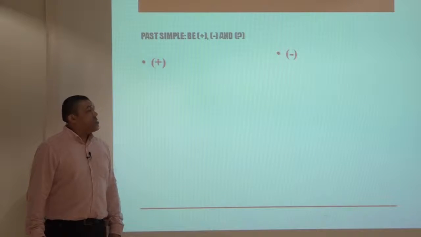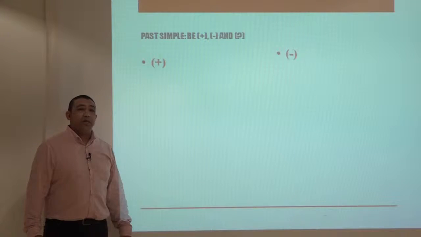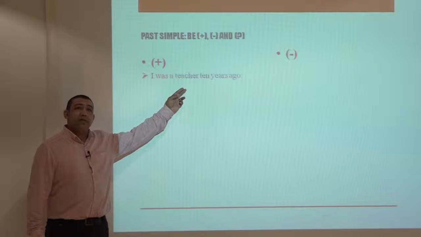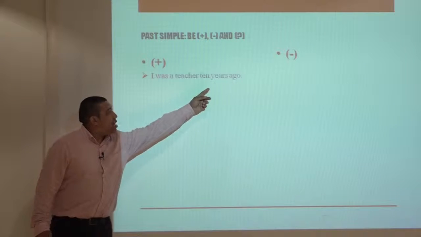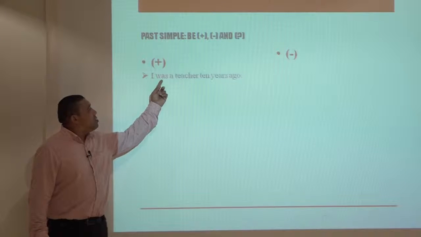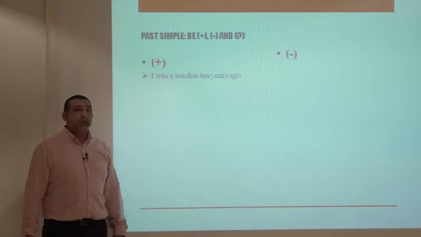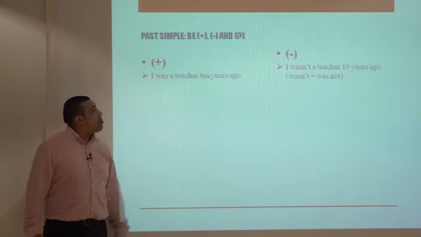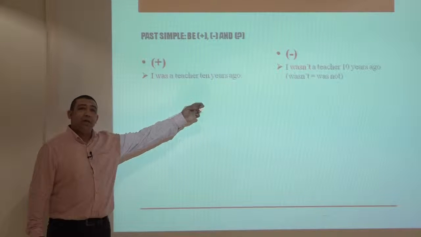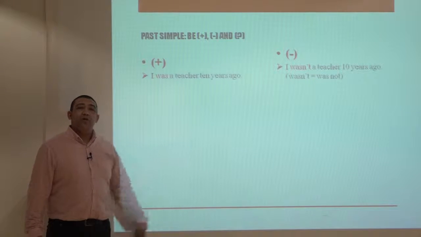Past form of to be, positive and negative sentences. I was a teacher 10 years ago. We have ago that indicates past, so we use was here with I pronoun. Negative form is I wasn't a teacher 10 years ago. Wasn't is a short form of was not.